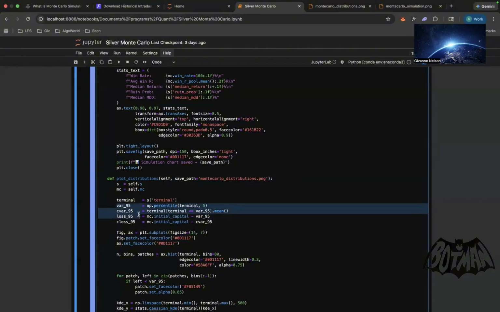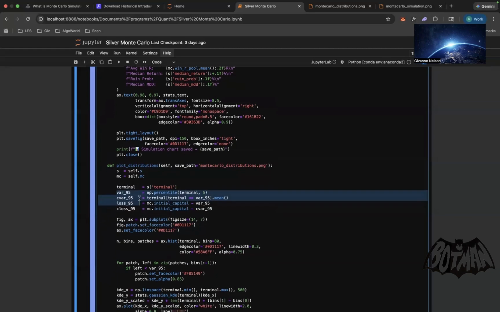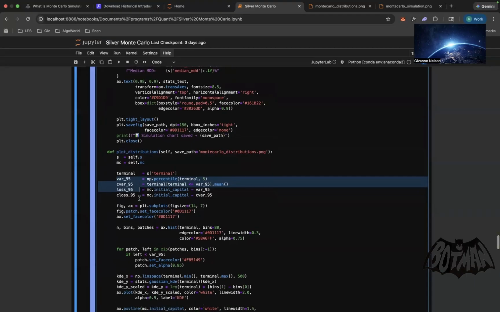Based on 1,000 simulations, how good are the highest 95%? How bad are the lowest 95% of those 1,000 simulations? These are very important to let you know, risk based, how good can the strategy be and how bad can the strategy be. And you're going to see it's going to be very telling for the strategy.